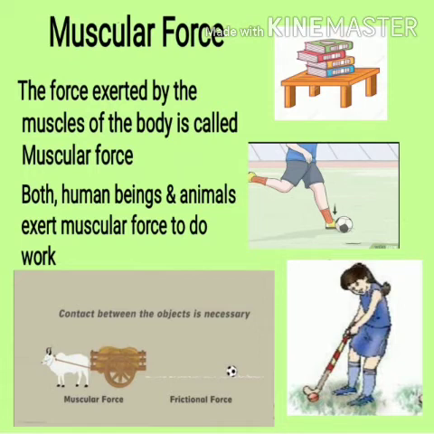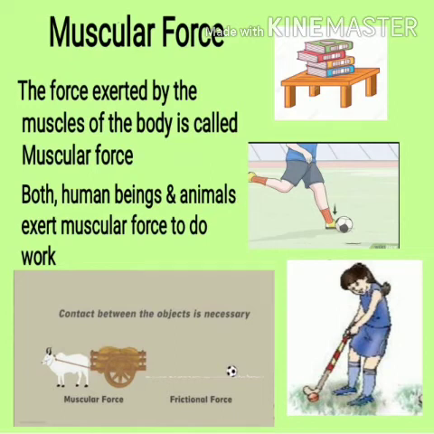Regarding animals, you all know that ox, camel, and horse and many other animals provide force by their muscles, and it is used in pulling carts or in doing some other work. Since muscular force can be applied to an object only when our body is in direct contact with the object, therefore it is an example of a contact force.